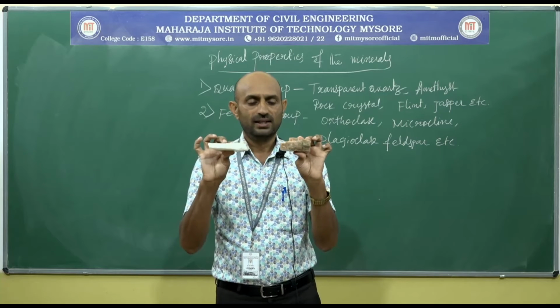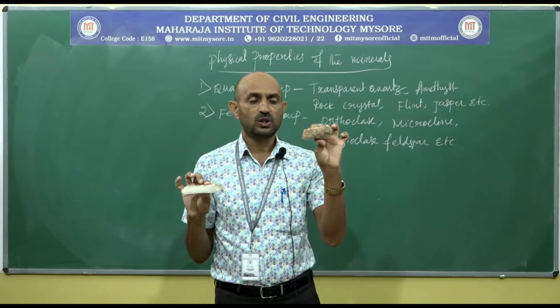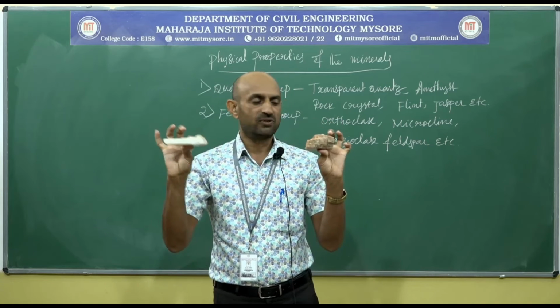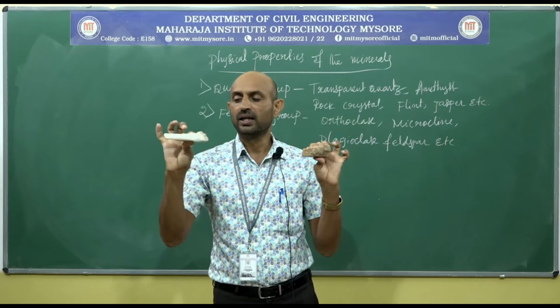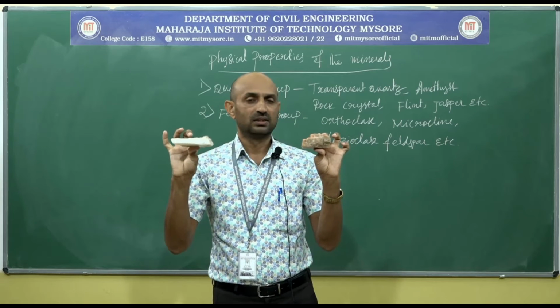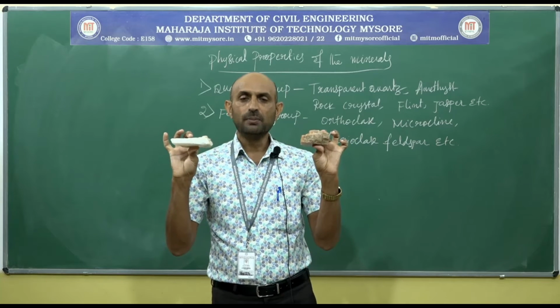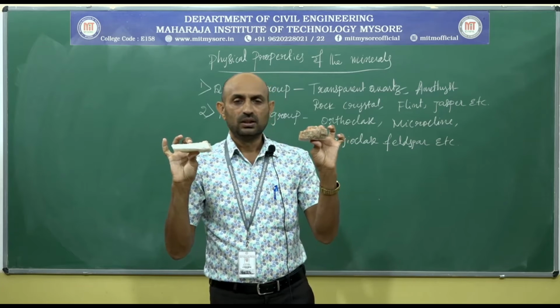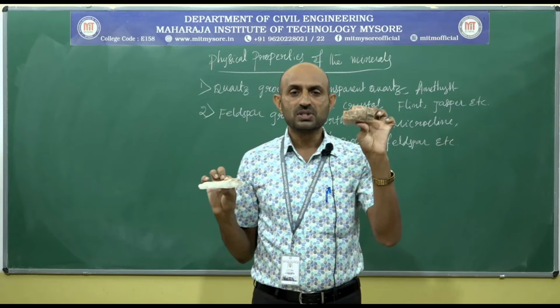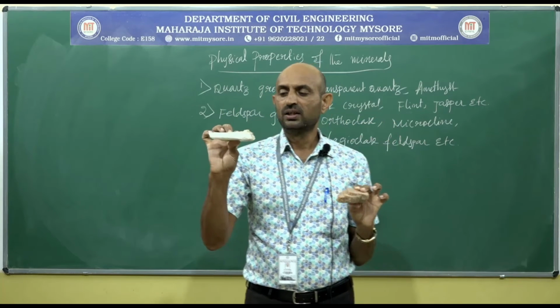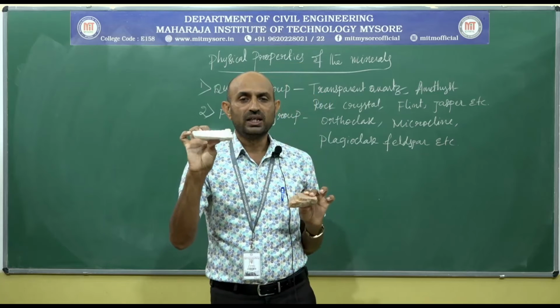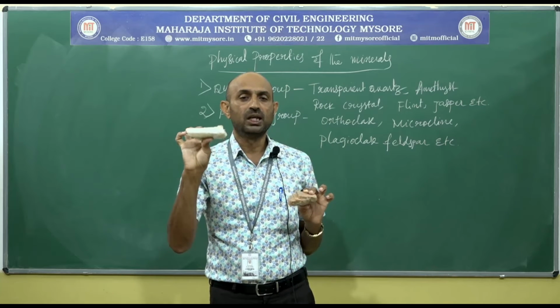The next one is color. What is the color of this mineral? Orthoclase feldspar, plagioclase feldspar. Here pink, here greyish white. Again chemical composition, potassium aluminium silicate, here sodium aluminium silicate and calcium aluminium silicate.